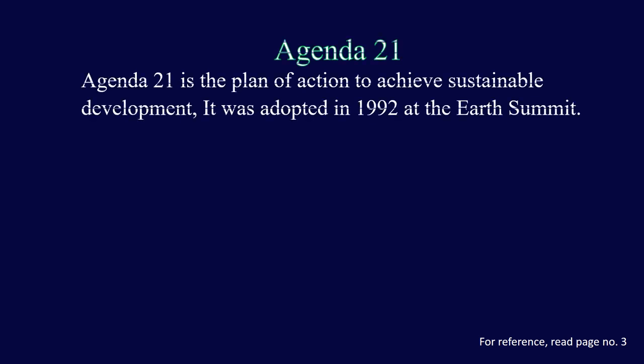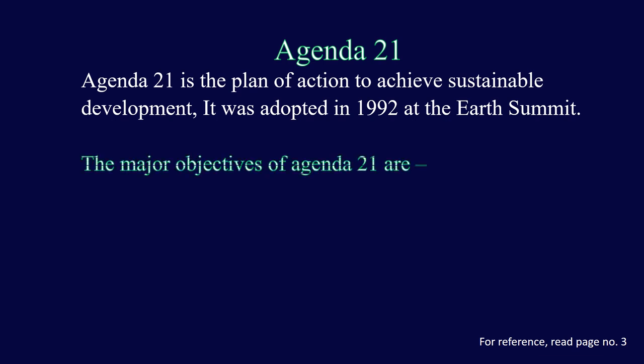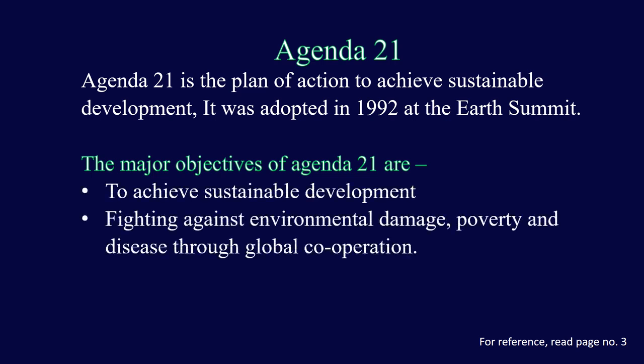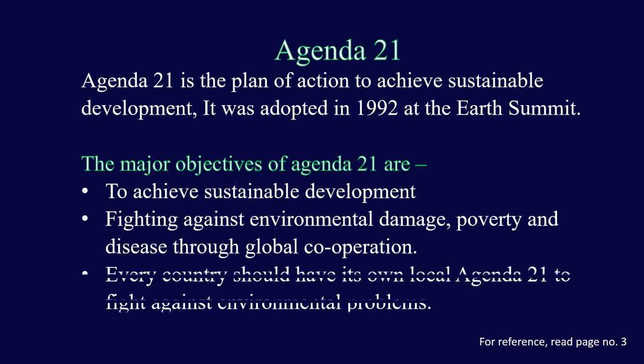Agenda 21 is the plan of action to achieve sustainable development and it was adopted in 1992 at the Earth Summit. The major objectives of Agenda 21 are to achieve sustainable development, fighting against damage, poverty, disease through global cooperation, and every country should have its own Agenda 21 to fight against environmental problems.